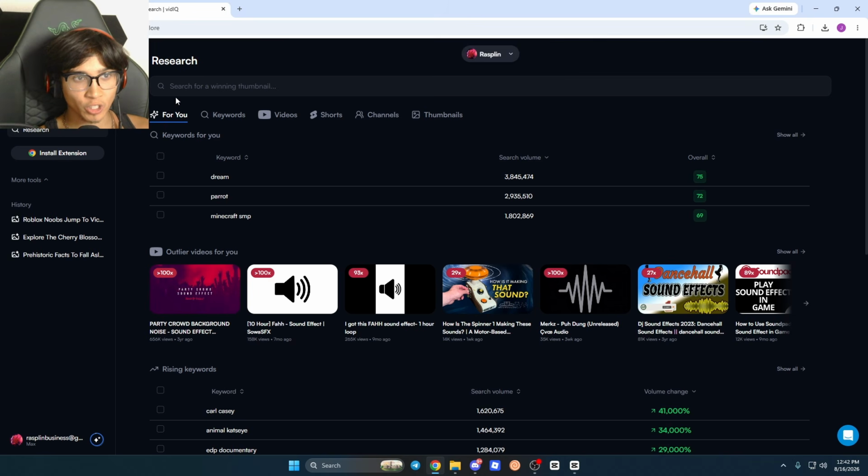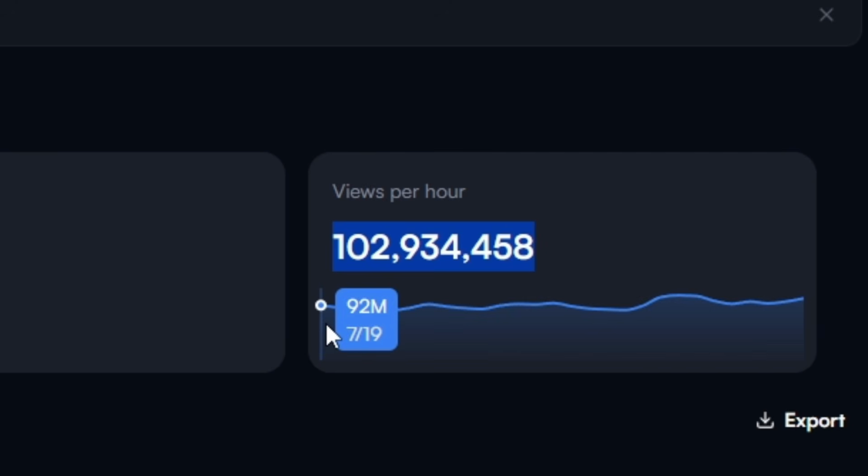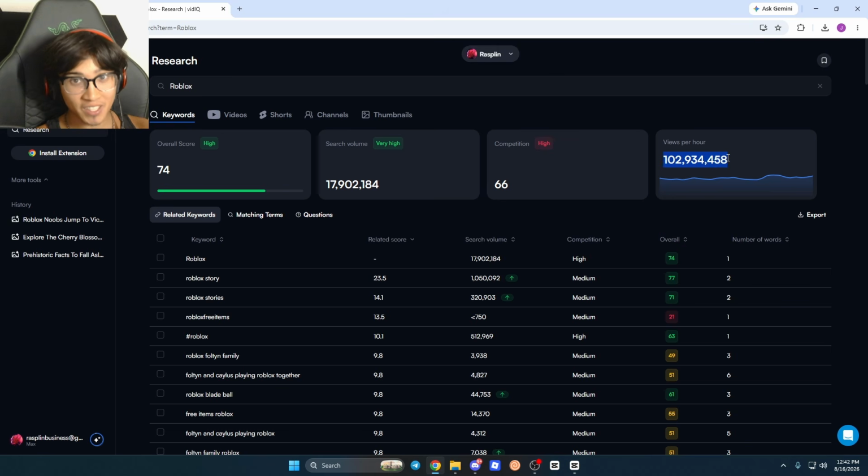And I personally have started using this tool called vidIQ. I'm sure many of you guys have heard of this, but if we go to the research tab and just type in Roblox or any niche you want, we can first see this is getting a bunch of searches, so it's a good niche. It's high competition, obviously, but look at the views per hour. This is how many views are being divided between everyone, and that is an insane amount. Like, I don't think any other niche is this high right now.